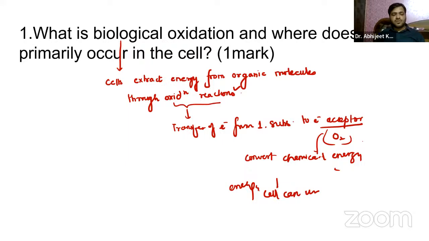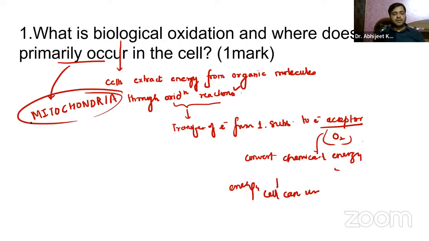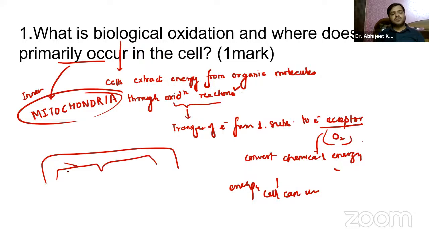So you already know the primary location. Basically, it primarily occurs in the cell. In which part of the cell, guys? It is the mitochondria. So mitochondria is the primary site of the biological oxidation, especially in the inner mitochondrial membrane. Mitochondria is a double membrane structure, so you can just remember that over here.